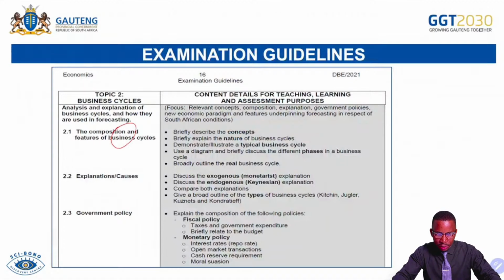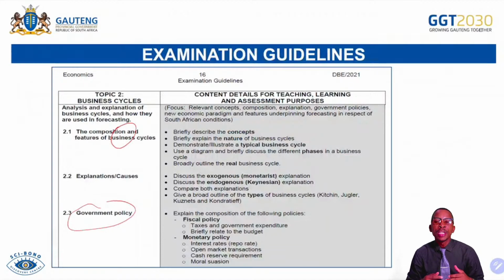And then we continue. Explain the composition of the following policy. That's when we talk about government policy. So that's when we will be elaborating more to you on fiscal policy. What is meant by fiscal policy? Which are the basic instruments of fiscal policy? Who is responsible for fiscal policy in South Africa? The same thing will apply when we talk about what we call the monetary policy. Remember, we also have the monetary policy.